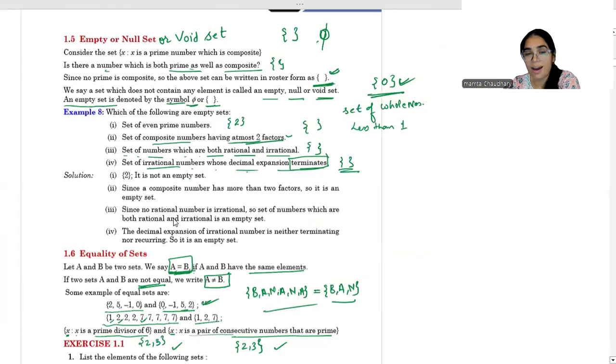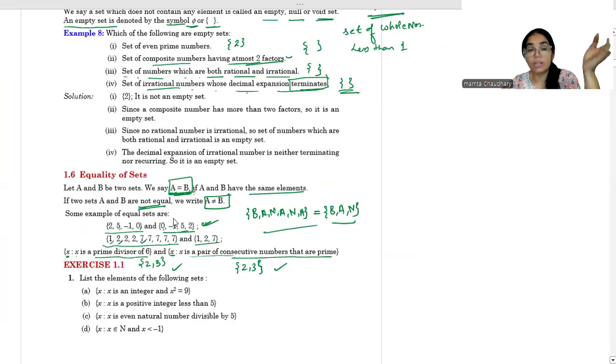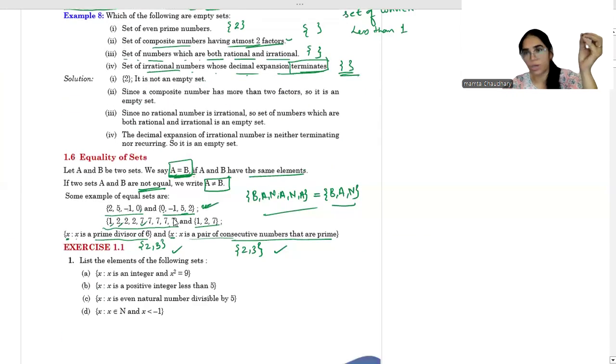Now in the next class, we will be solving exercise 1.1. So I hope whatever I explained in the last 3 videos is clear to you. And before coming to exercise 1.1, I would like to suggest that you just revise whatever we have done till today, so that it will be easy for you to solve the exercise. Right? So that's all for today. Keep revising and stay happy with maths.